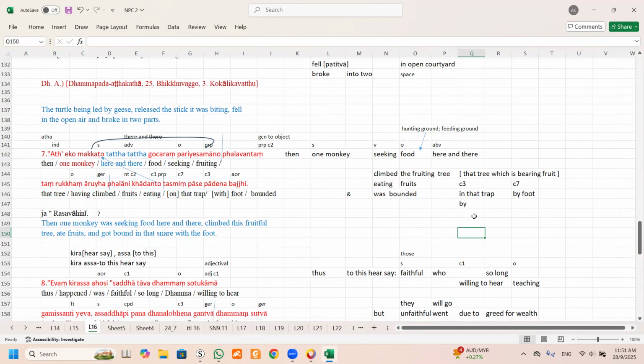You can interchange. So we change locative to instrumental: by the trap or in the trap by the foot. That's all. Can we say the foot is bounded in the trap? Can. No problem.